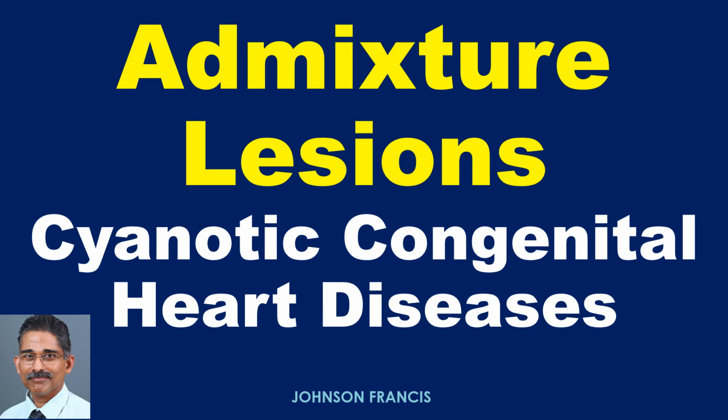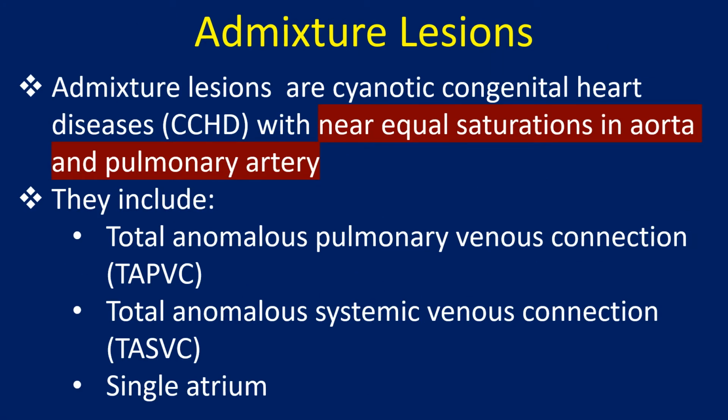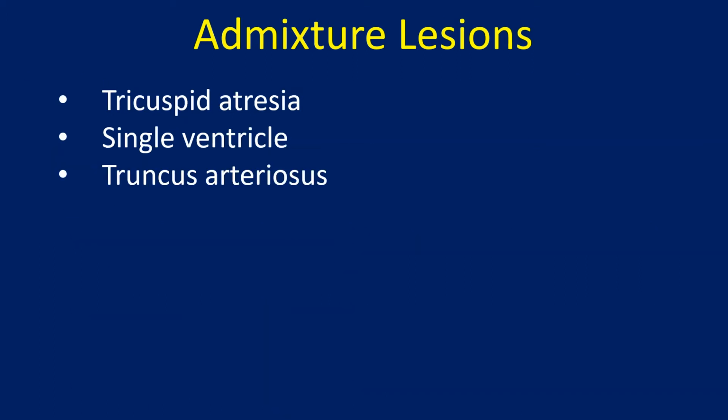Discussion on admixture lesions in cyanotic congenital heart disease. Admixture lesions are cyanotic congenital heart diseases with near equal saturations in aorta and pulmonary artery. They include total anomalous pulmonary venous connection, total anomalous systemic venous connection, single atrium, tricuspid atresia, single ventricle, truncus arteriosus.